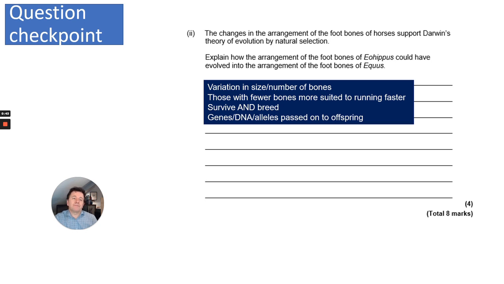Those with fewer bones are more suited to running faster, so possibly on harder ground. These will survive and breed, and then genes, DNA or alleles will be passed on to their offspring. You might want to, in your answer, give a more specific description of Eohippus and Equus.